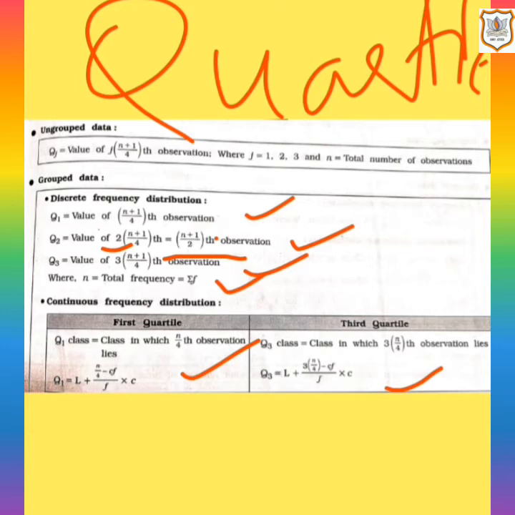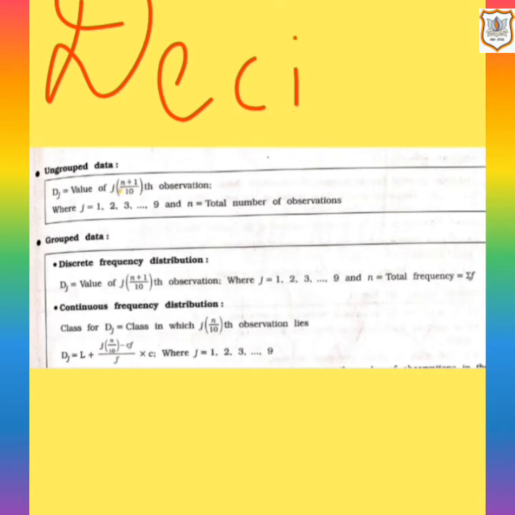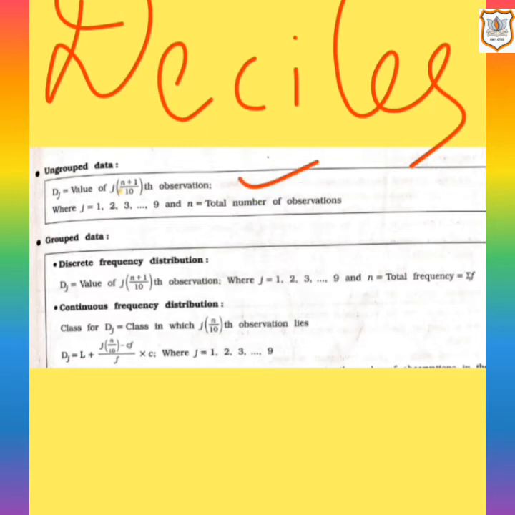Now let's study the formulas of deciles. For ungrouped data, Dj is the j(n+1)/10th observation, and j can be 1, 2, 3 up to 9, and n is the total number of observations. For grouped data in discrete frequency distribution, the formula for decile is the j(n+1)/10th observation, and j can be 1, 2, 3 up to 9. And here n is the total frequency, that means sum of frequency.